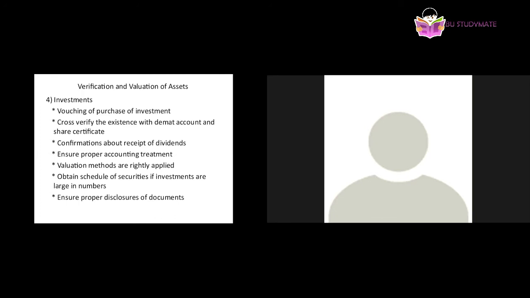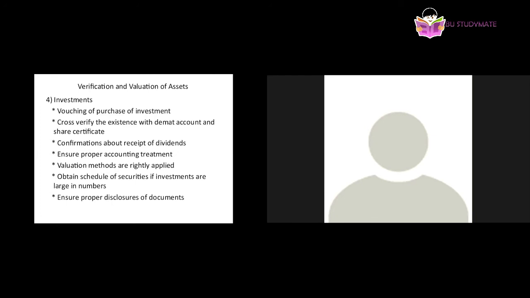Then obtain a schedule of securities if investments are large in number. Means if the company purchases many investments, the investments will not generally be one or two, they will be lakhs and lakhs.